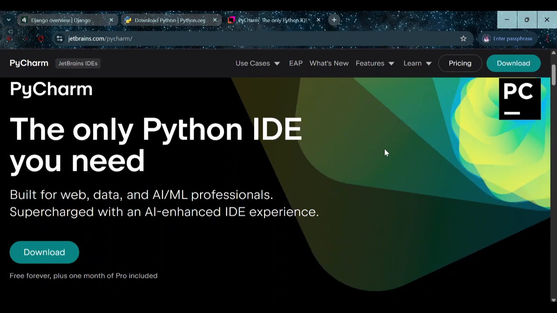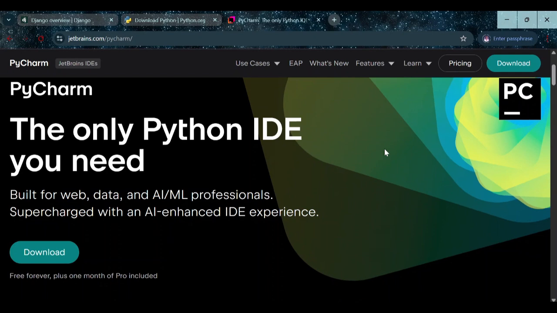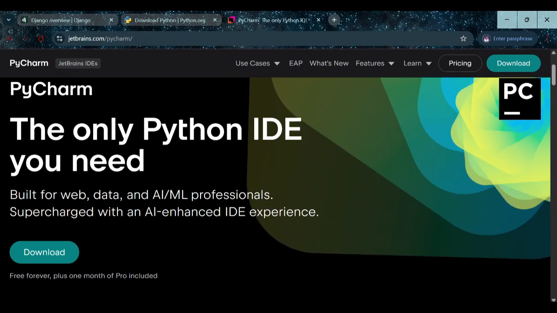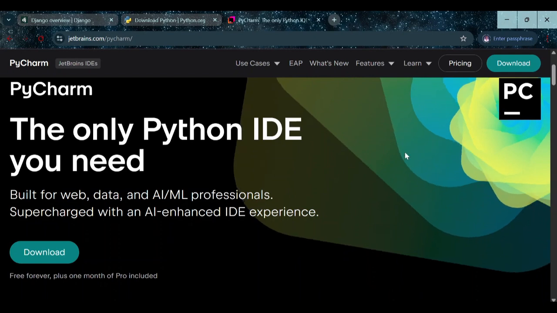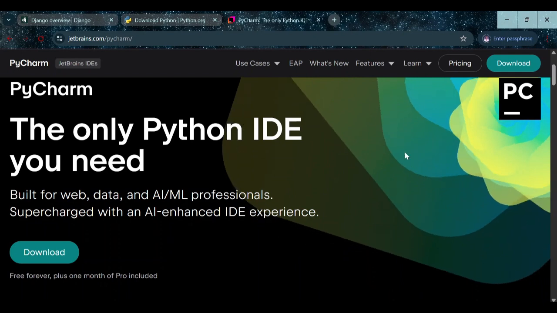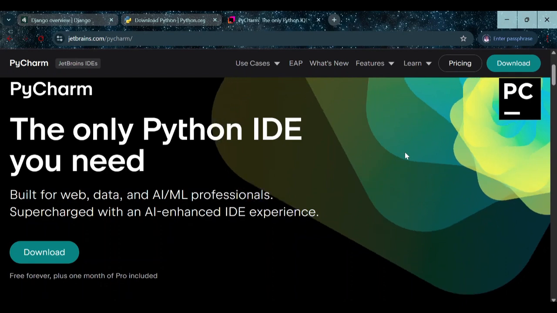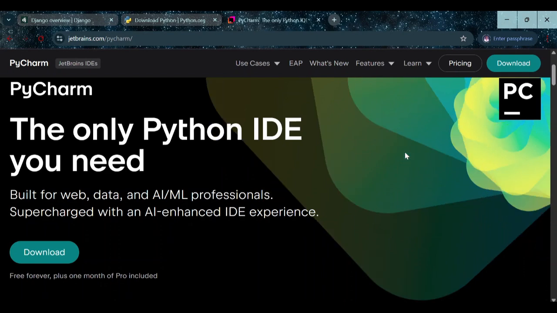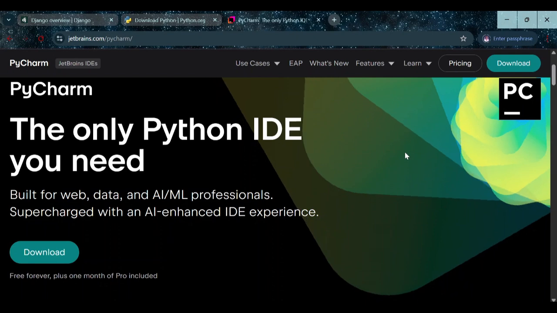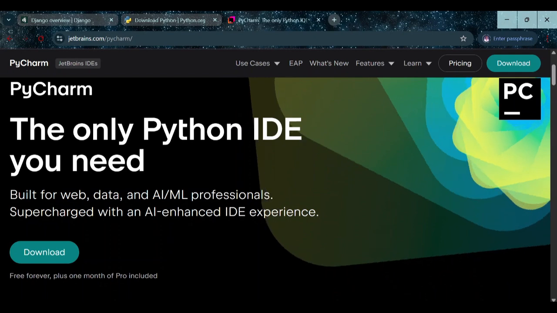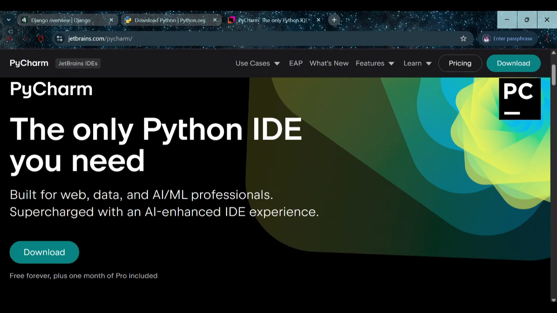IDE many wey dem dey use for different programming languages. For Python, I prefer to use wetin dem call Pycharm. Pycharm na the IDE, and na im we go dey use for this tutorial because the IDE too make sense. And different IDE dey. I think the most common one now, even for most tutorials wey you go see online, na Visual Studio Code dem dey use. But I like Pycharm because of its code completion, debugging, and it actually make things easy for me.